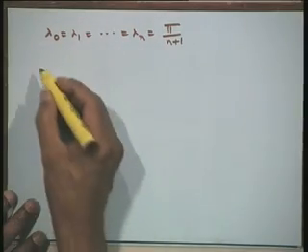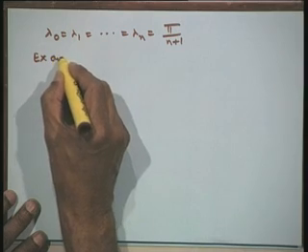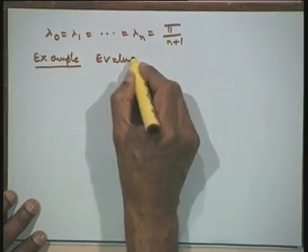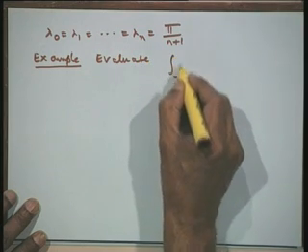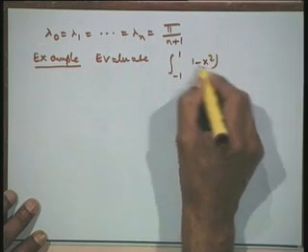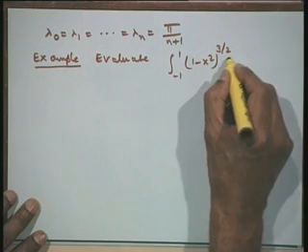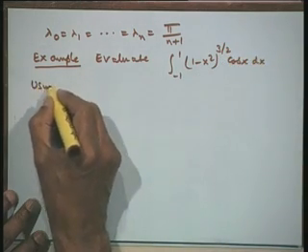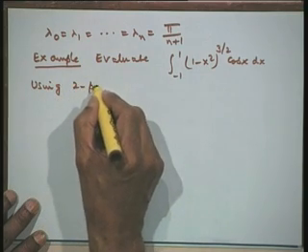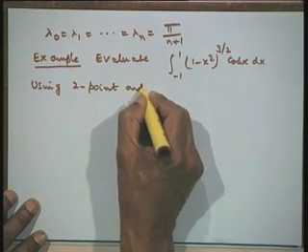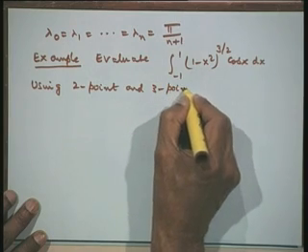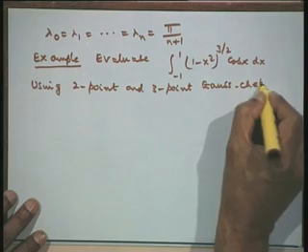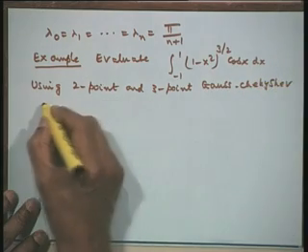Now let us take an example. Let us say evaluate the integral from minus 1 to 1 of (1 minus x square) to the power of 3 by 2 cos x dx using 2 point and 3 point Gauss-Chebyshev formulas.